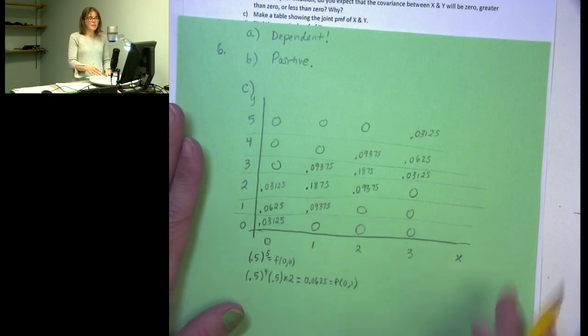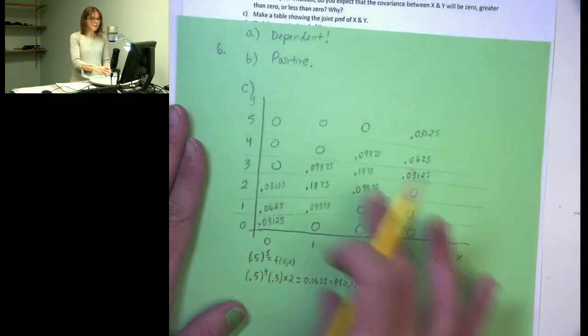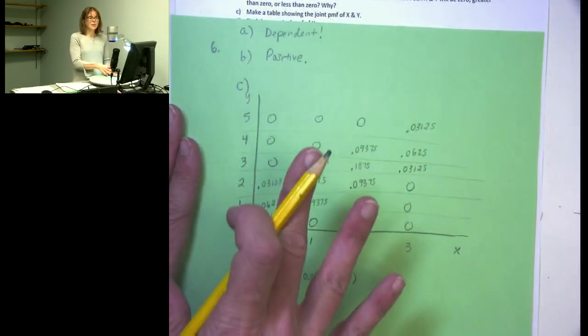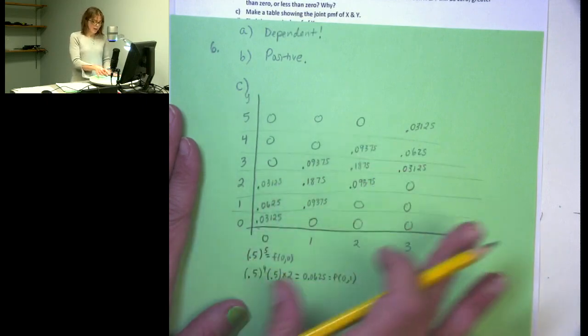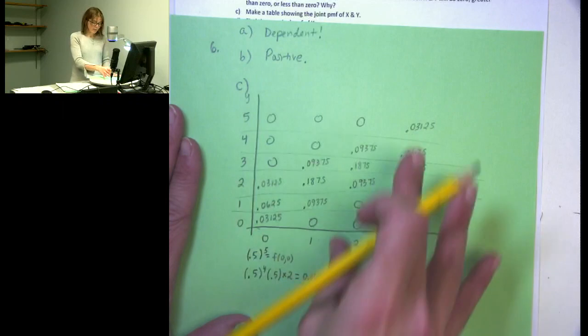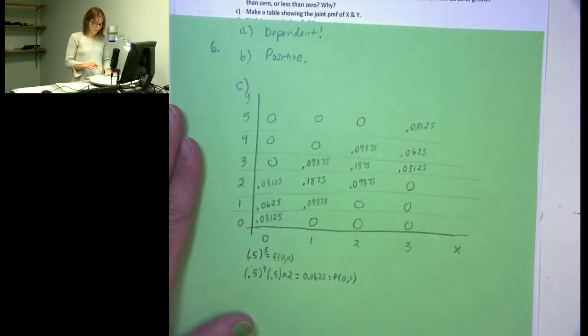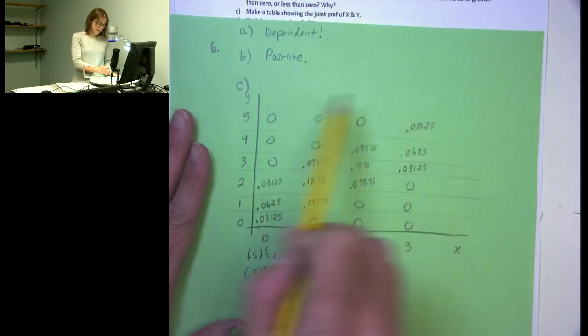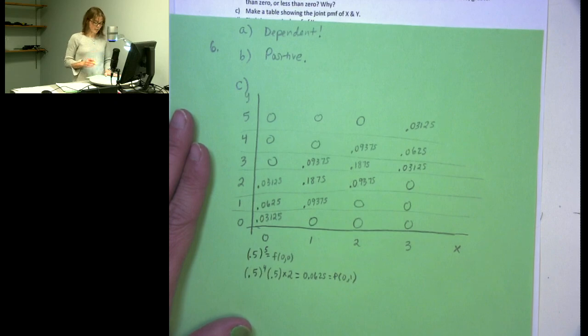And I can reason through the entire table this way. So I'm going to post this so you can take a look at it if you had any trouble finding it. But this is basically the idea of how we can find all these probabilities. We just have to work through them. And this will be our joint probability mass function.